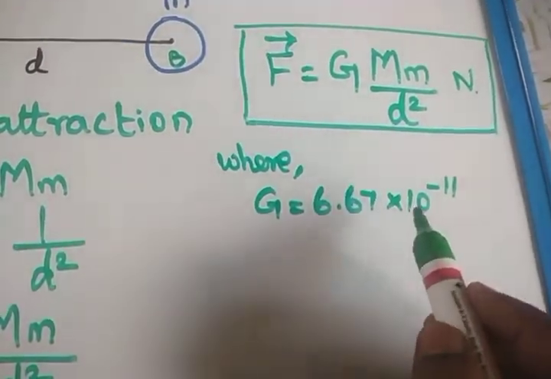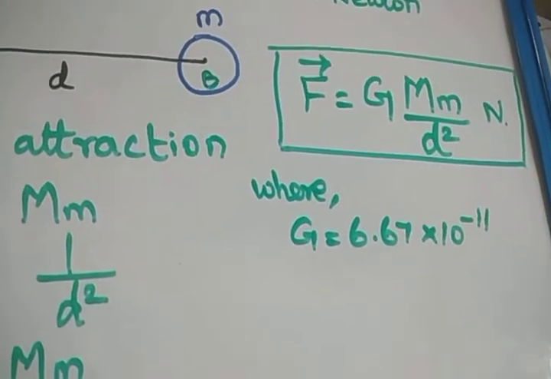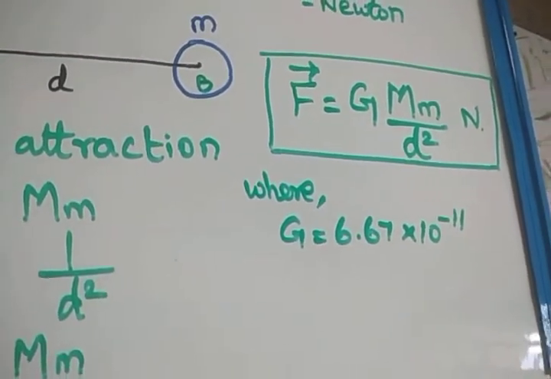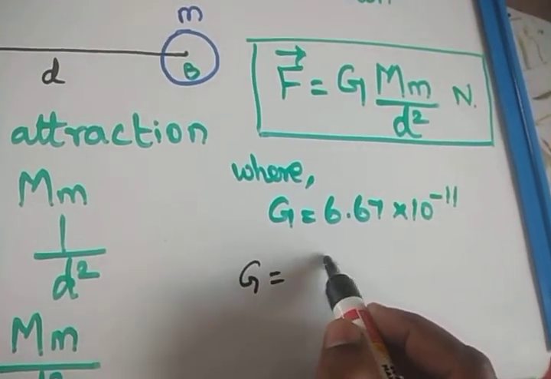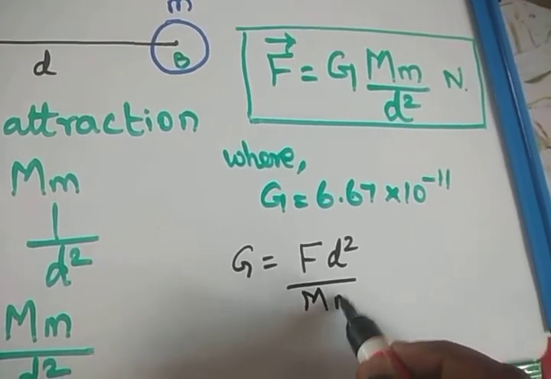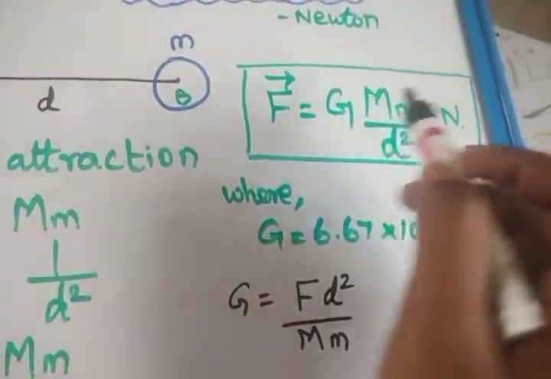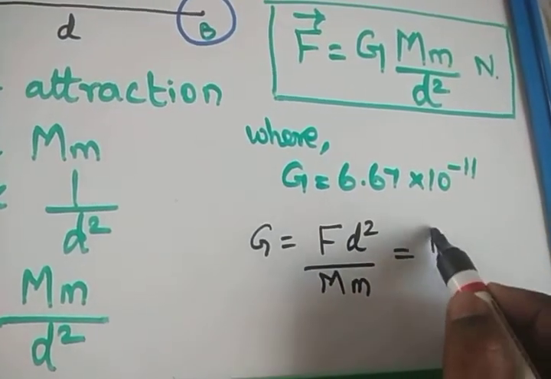What is the unit of this G? Very simple, students. The unit can be calculated. No need to mug up any units. G is equal to F d squared by M m. I will keep G as it is, and d squared and M m will come down. What is the SI unit of force? Newton.